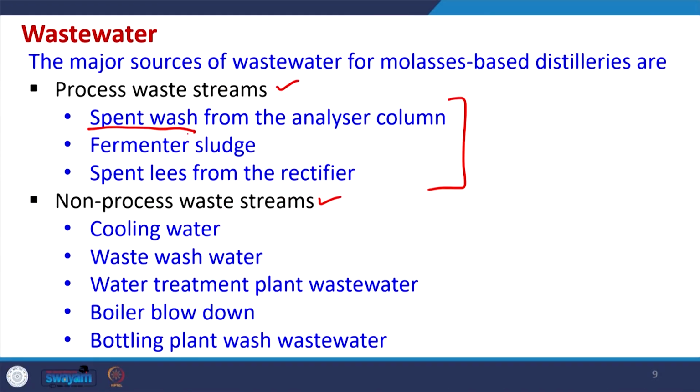These process waste streams include spent wash, which is from the analyzer column, then the fermenter sludge water, and the spent lees from the rectifier. Also, there are many non-process waste streams including cooling water, waste wash water, water treatment plant wastewater, boiler blow down, and bottling plant wash water. These are the different non-process waste streams within a distillery.